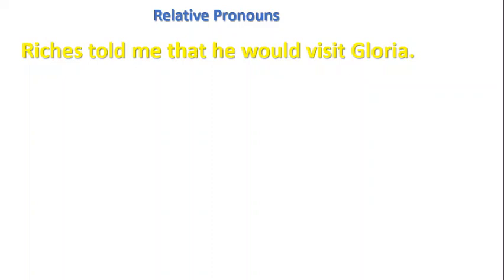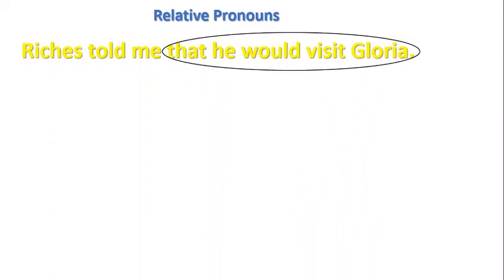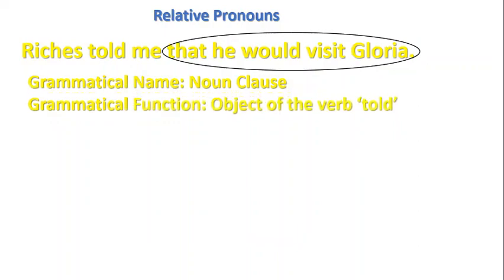Look at this sentence. Richard told me that he will visit Gloria. I believe you have also spotted the relative pronoun there, "that". Aha. What is it doing there? We say that "he will visit Gloria" is the subordinate clause. And what is the grammatical name? You should get this. Noun clause. What is the function? Even the principle of what we did earlier, you say it is what? Excellent. Object of the verb "told". So these are some of the things you should know.